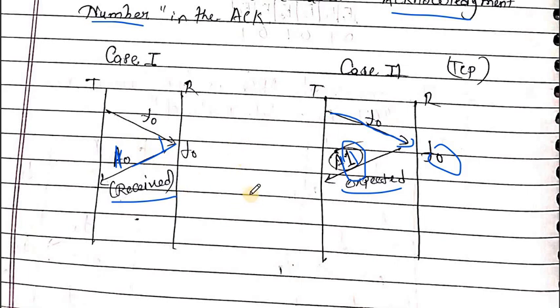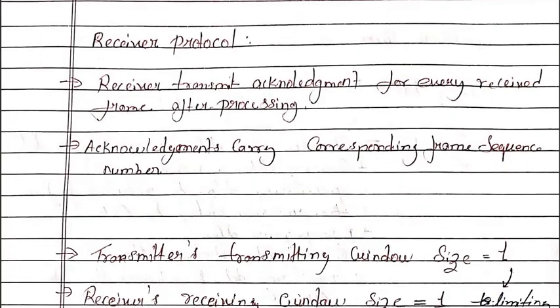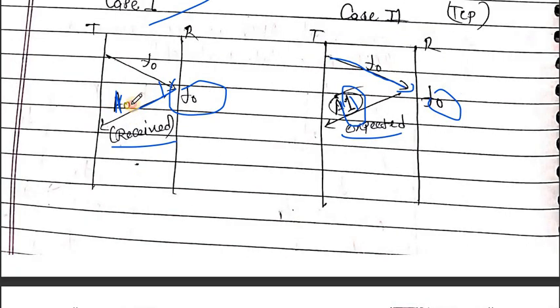In our previous learning, we use the method where the receiver sends the acknowledgement of the accepted frame, meaning the receiver will send an acknowledgement that this sequence frame I have accepted. The receiver's protocol is the same: an acknowledgement for every received frame after processing. It sends the acknowledgement carrying the corresponding frame's sequence number.